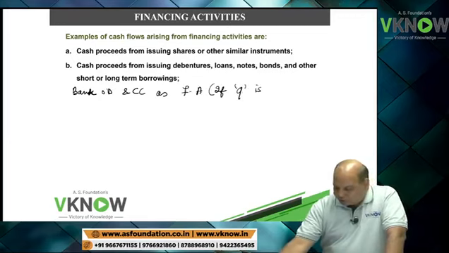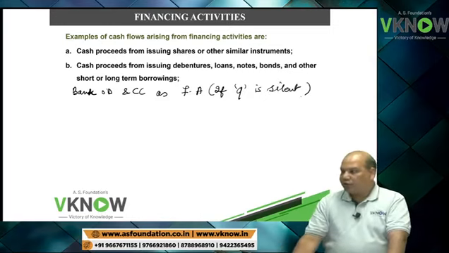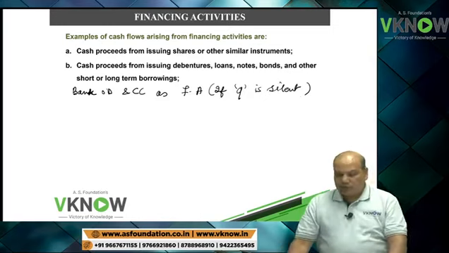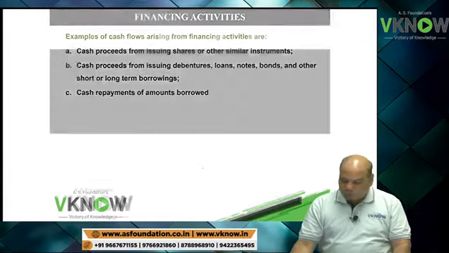If the question is silent, the student will call bank overdraft and cash credit financing activity. Now, if you have raised the money, you have to repay also. So, repayment of the amount borrowed.